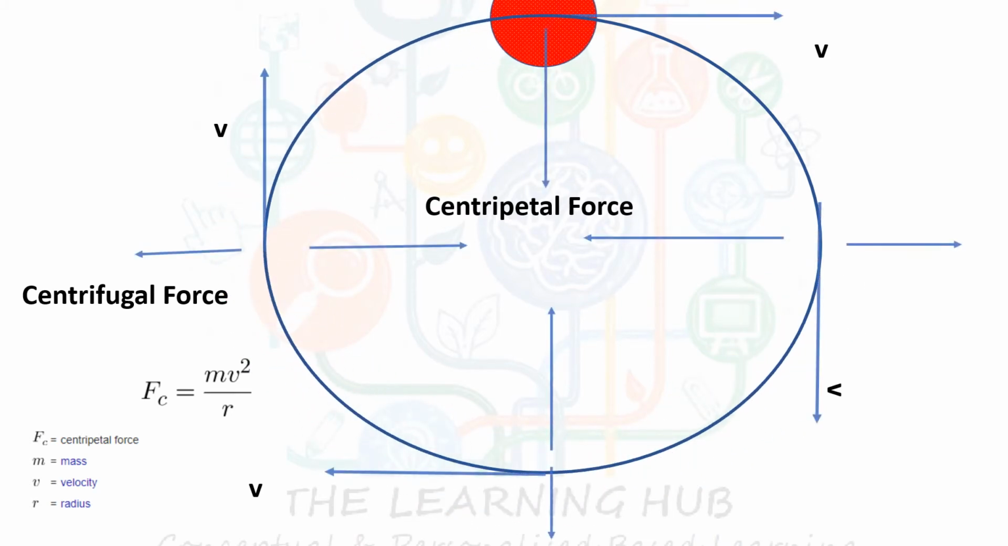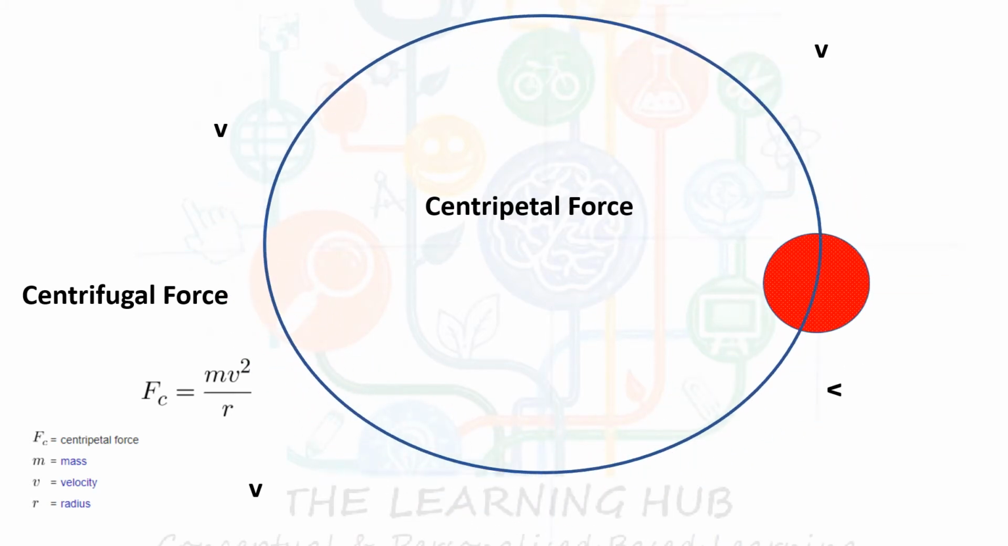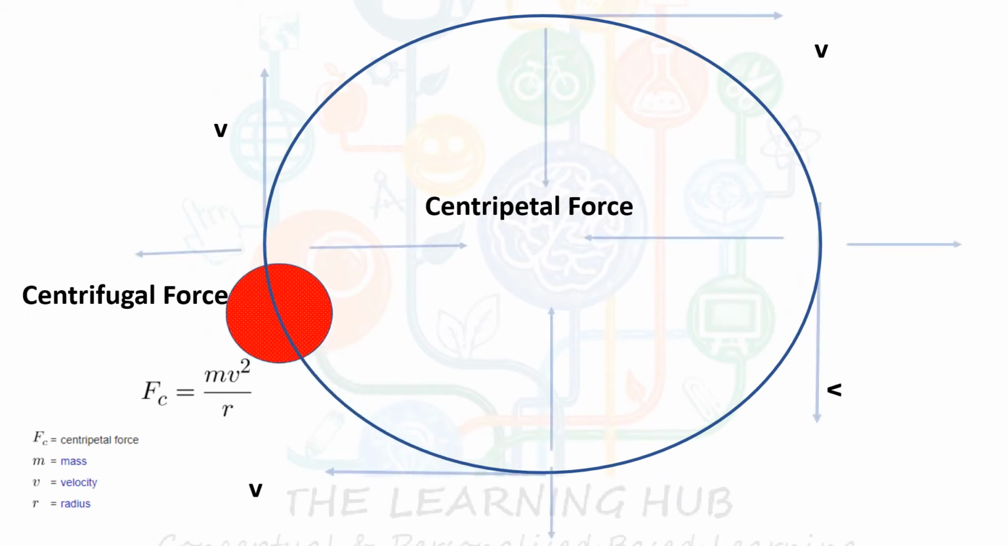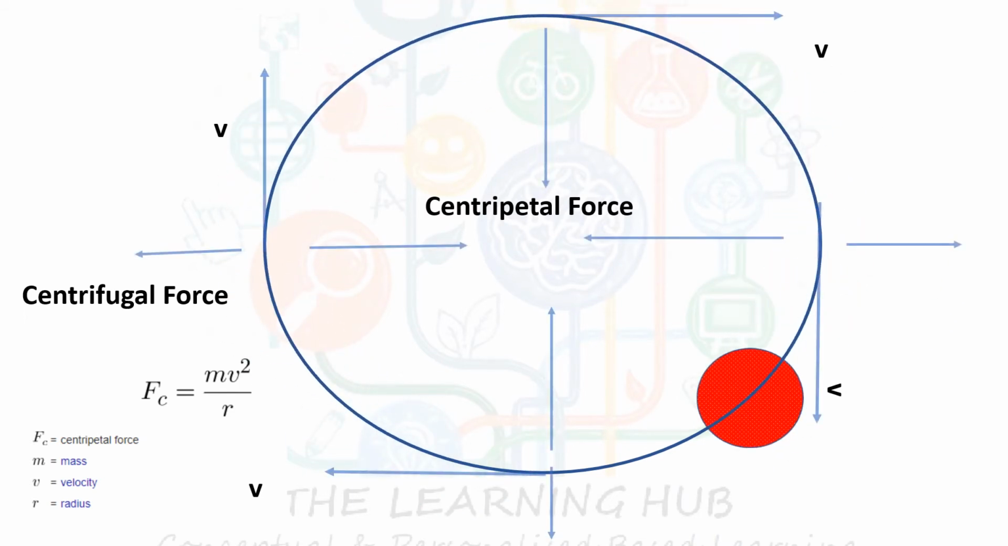This is not a special force. Actually, forces like tension or friction may be a cause of origination of a centripetal force. When the vehicle turns on the road, it is the frictional force between the tire and the ground which provides the required centripetal force for turning.